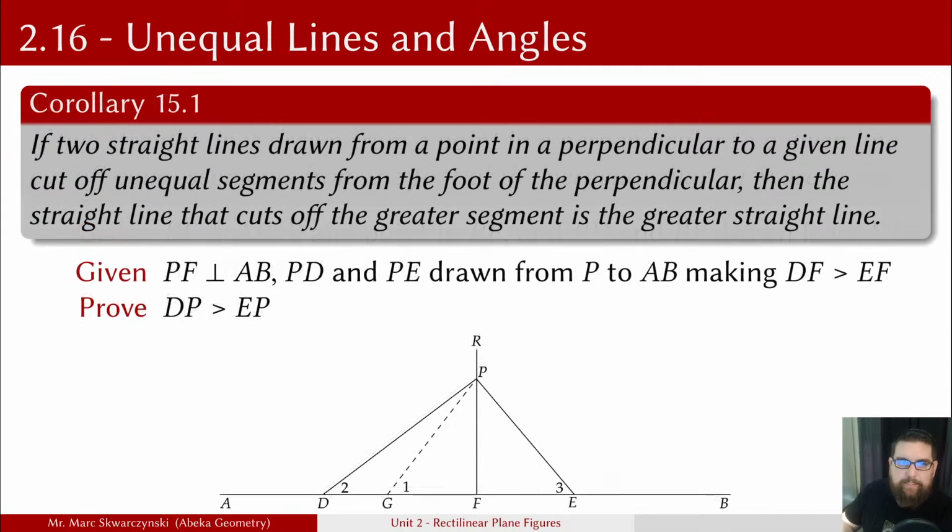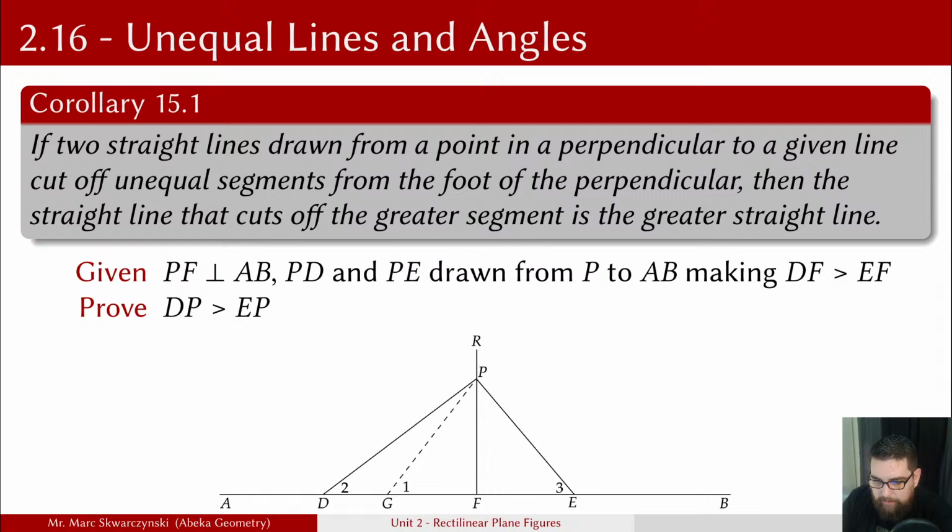Corollary 15-1. If two straight lines drawn from a point in a perpendicular to a given line cut off unequal segments from the foot of the perpendicular, then the straight line that cuts off the greater segment is the greater straight line. Basically, we're proving that PD is greater than EP, given that they're making unequal segments. This is kind of a duh thing, so I'm just going to run through the proof. There are a lot of duh statements in here that you can then use to prove other non-duh statements. So when you go and do your homework, you can use them so you don't have to reprove them.